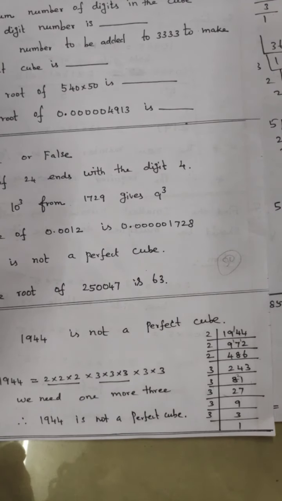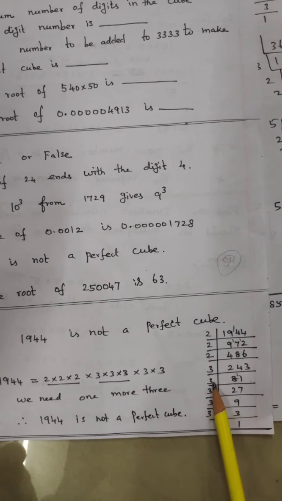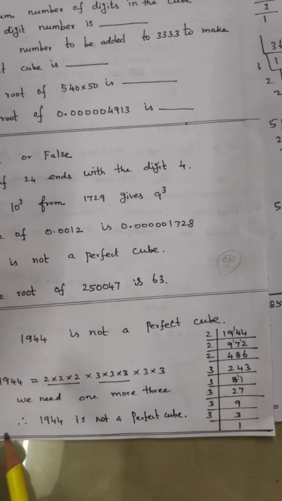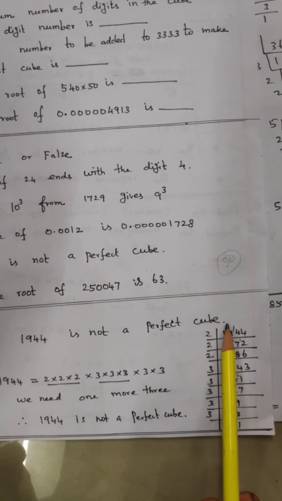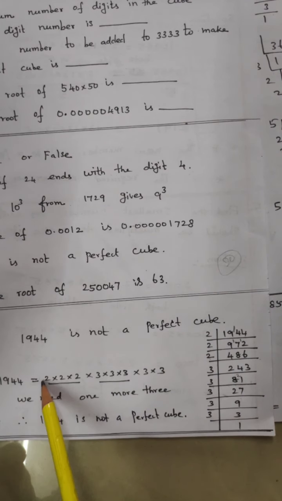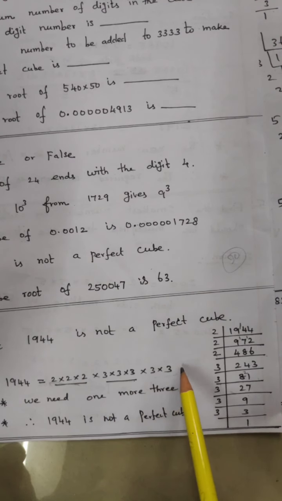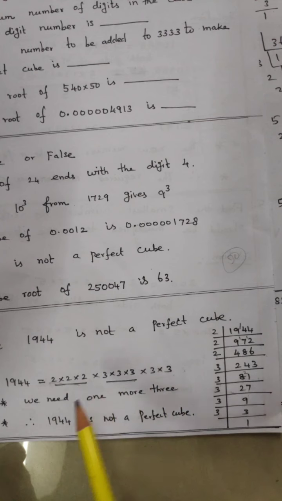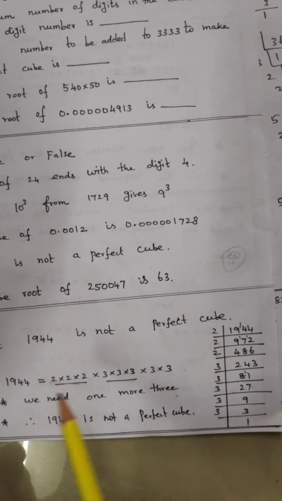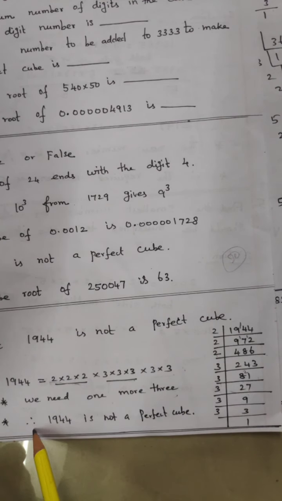Now what are the factors coming here? 1944 is equal to 2 into 2 into 2, 3 into 3 into 3 into 3 into 3. What is the meaning of cube? Groups of 3. So underline the first 3 numbers, and next underline 3 numbers. For the 3s, only 2 are there, so we need 1 more 3. Hence 1944 is not a perfect cube.